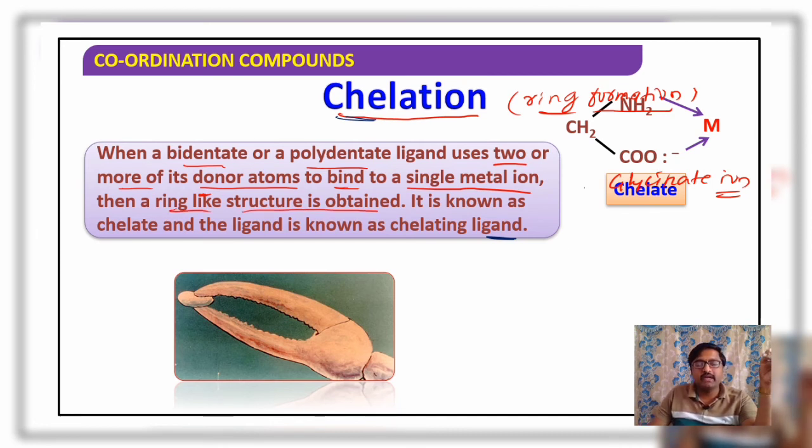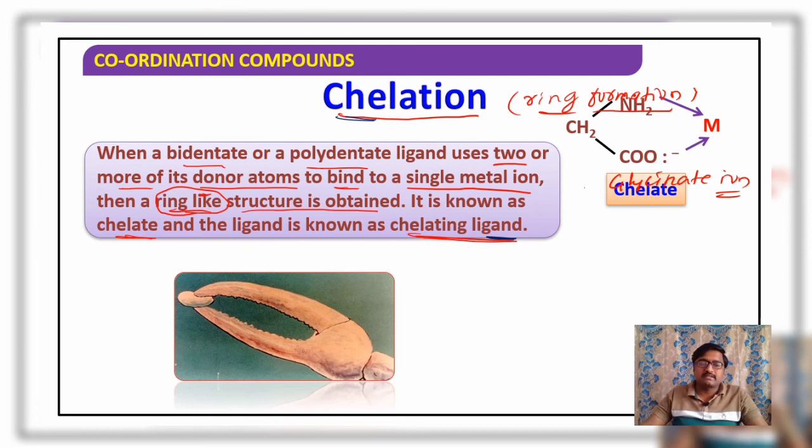So when a bidentate or polydentate ligand uses two or more of its donor atoms to make a coordinate bond with the central metal atom or ion, it leads to the formation of a ring-like structure. The ring-like structures formed are called chelates, and that ligand is called a chelating ligand.